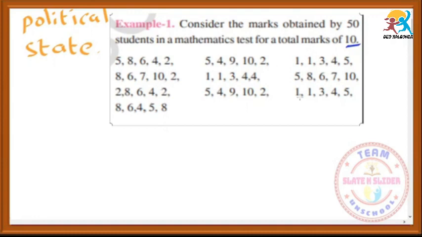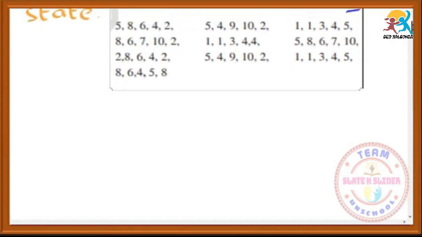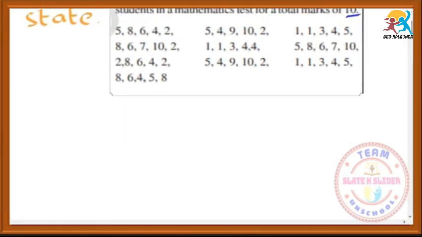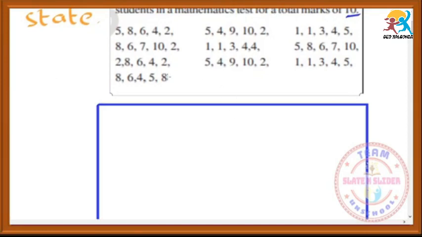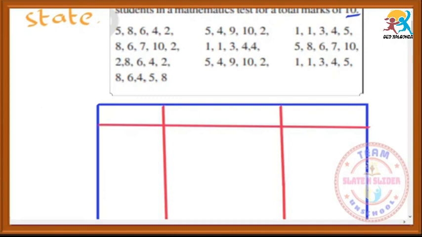We have to tabulate this information. How do we tabulate this? Let us go through this now. First of all, you have to draw a table. Just draw the table like this and divide it into 3 parts. In the first column, we should write the marks because this question is regarding the marks. Write marks here.